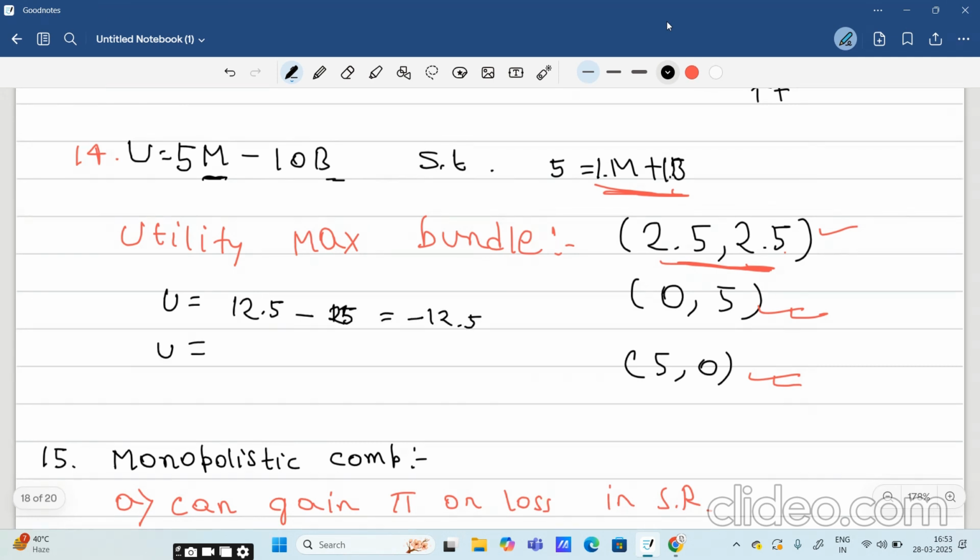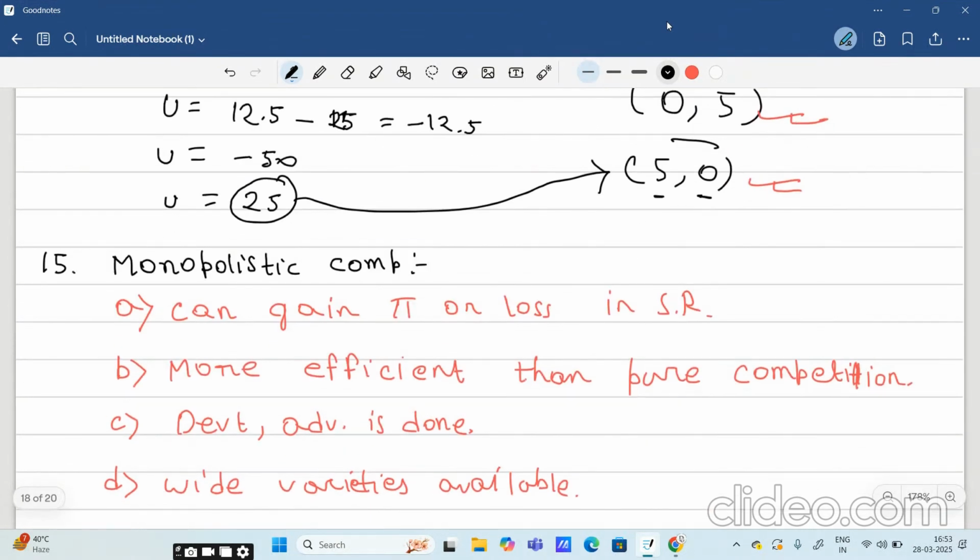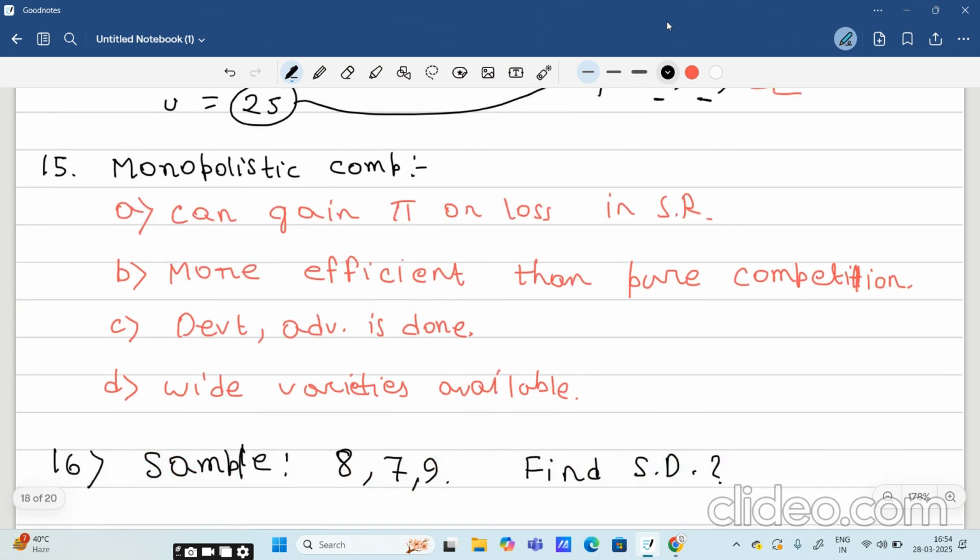Now check with this second bundle. If I put 0 in place of M and 5 in place of B, what will I get? Minus 50. And the last bundle, if I put 5 in place of M and 0 in place of B, what will I get? I will get 25. So in which bundle is our utility maximized? In the last bundle, that is 5 units of M and 0 units of B. You might maximize it and derive it by Lagrangian multiplier, but I am not going to do that here.